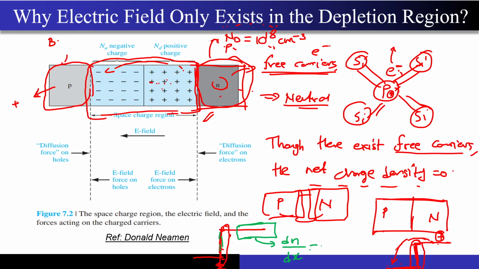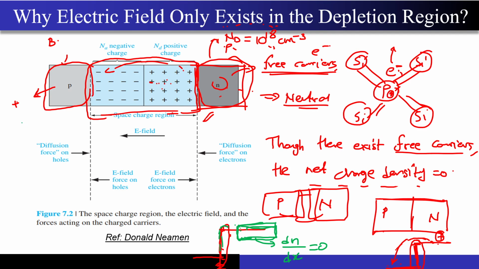The dN by dx is completely zero over here. If there does not exist a concentration gradient far away from the junction, these electrons will not even try to diffuse. They will stay where they currently are. Only those electrons which are seeing the concentration gradient will actually take part in the diffusion process, correct? And because the electrons start to move from right to left, they are leaving behind this positively charged immobile phosphorus atom. Similarly, what will happen from the left side?